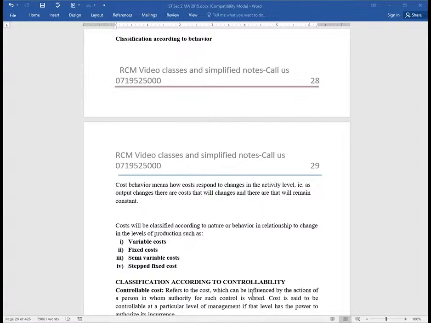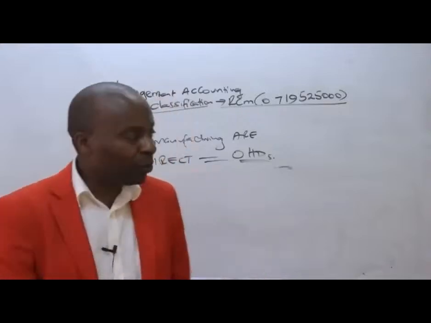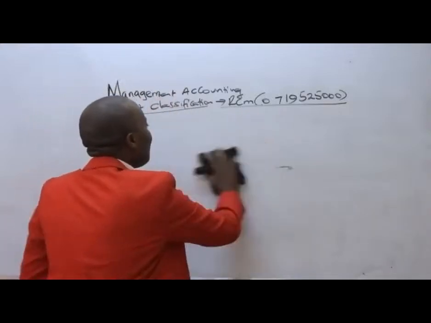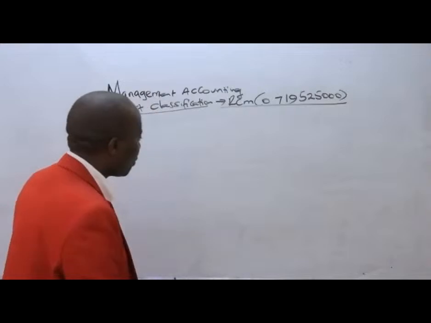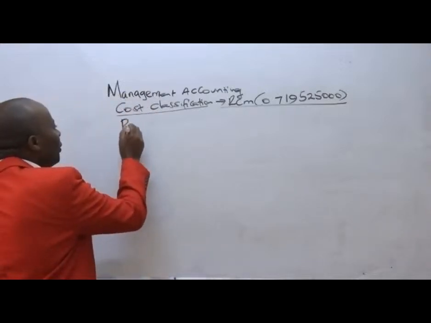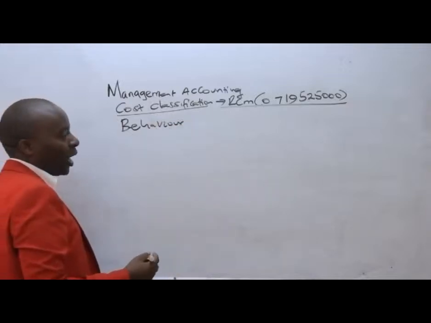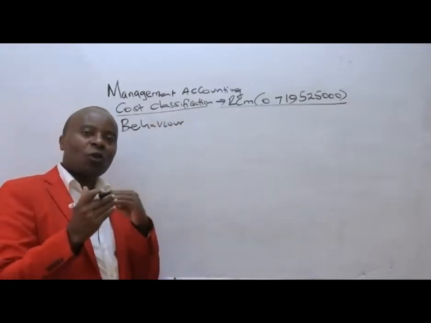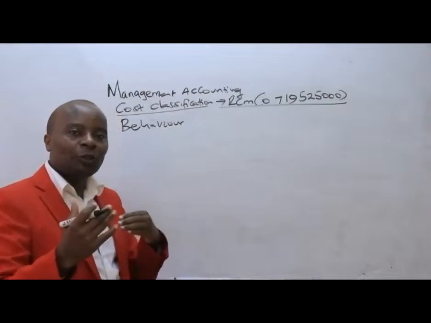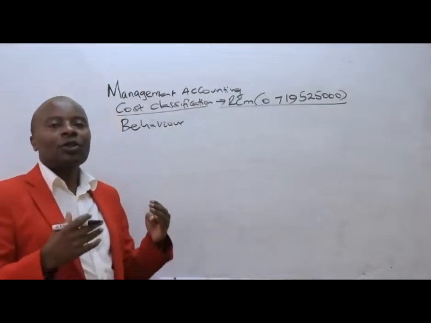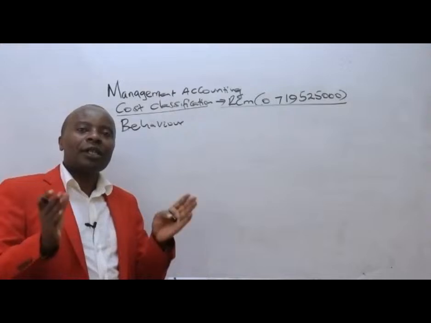The most important thing to appreciate in behavioral classification is how they behave. There are those costs that change as output changes. There are those costs that are ever static.